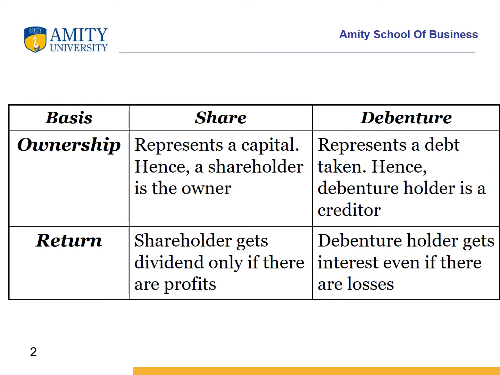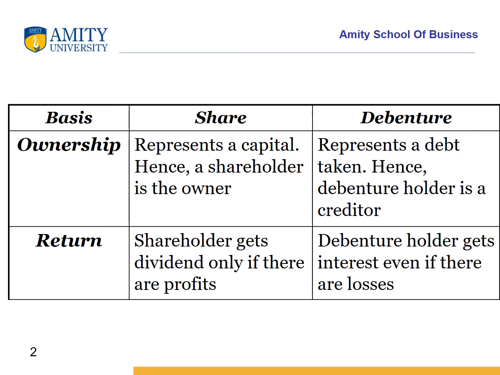First is the ownership basis. Now, a share represents a part of the capital, a unit of the capital. Hence, a shareholder becomes the owner of the company or the owner of the capital. A debenture represents a loan, a debt taken by the company. Hence, the debenture holder becomes the creditor to the company.